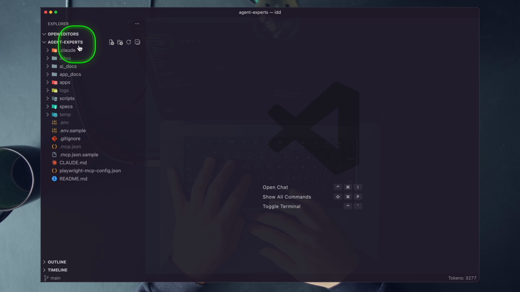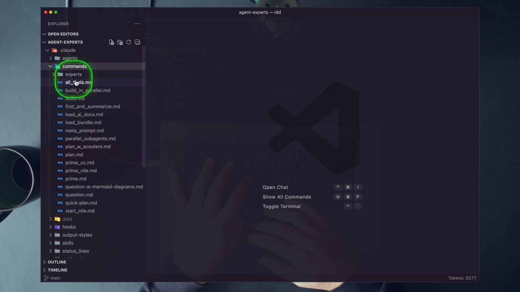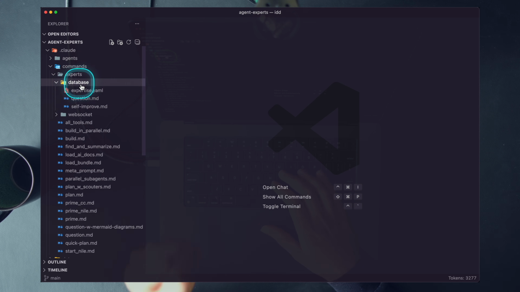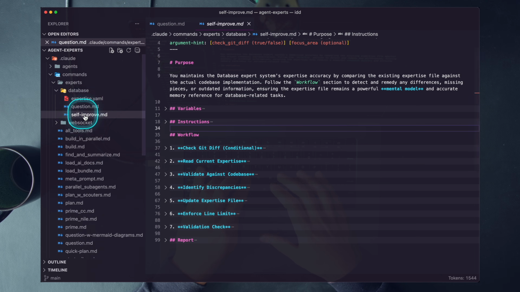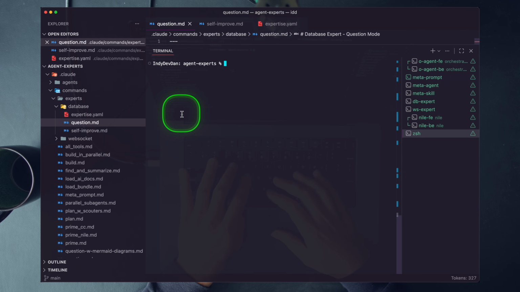So if we look at our .claude directory, and we go into our commands where our prompts are stored, we have this experts directory. We have a database expert. Let's click into this and understand the 2 prompts and this new expertise file. Let's open these up. And before we deep dive into this, let's execute a question to our database agent.